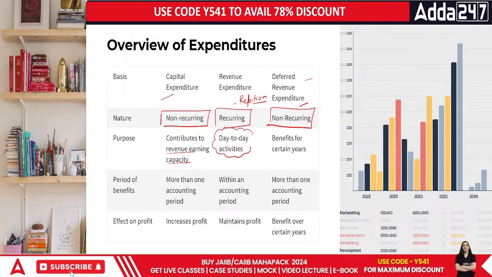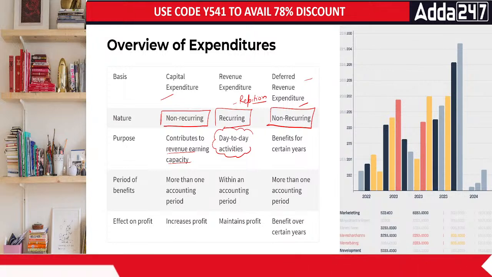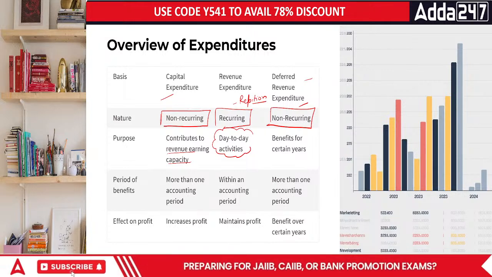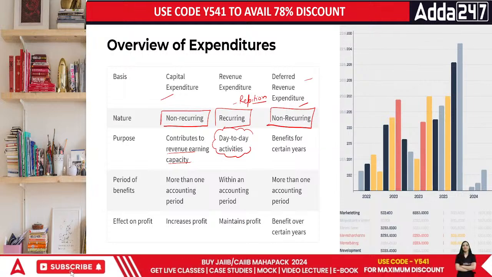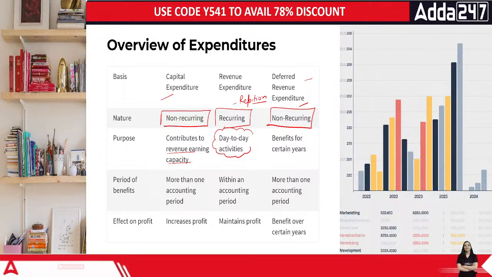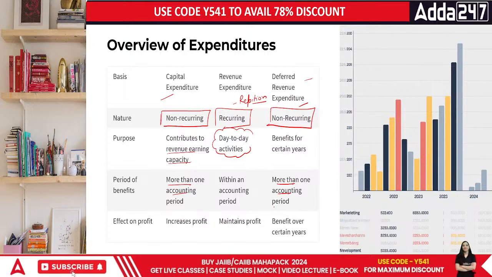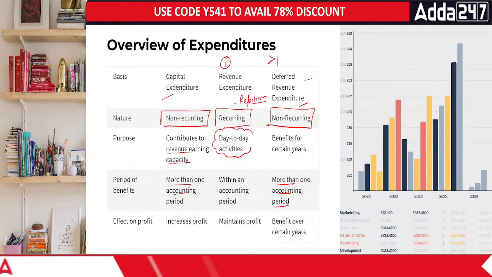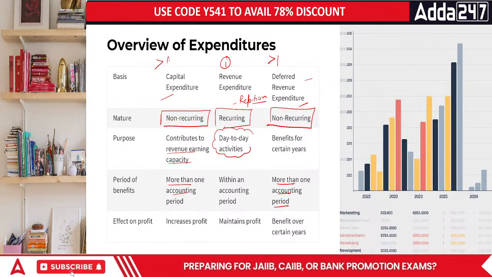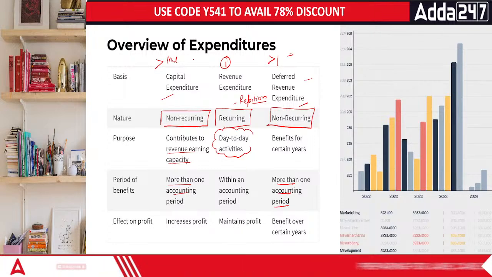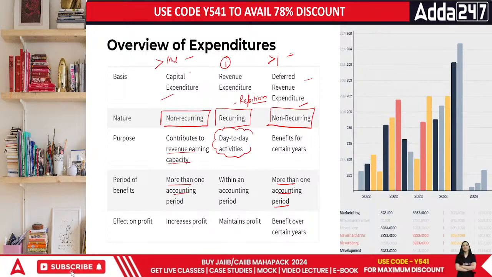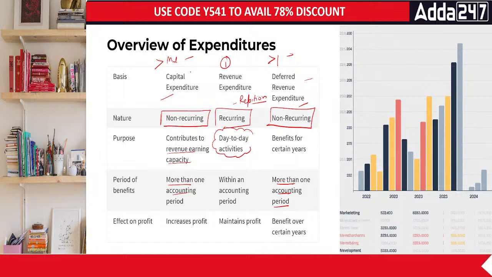Then the benefit for certain years is there for deferred revenue. So deferred revenue is not very long lasting, but yes, it is there for a specific period of time for sure, isn't it? Chaliye. Then the period is basically more than one accounting year, and this is also for more than one accounting year. This is for just 1 year, this is for more than 1 year, and this is for multiple years, I would say. This is medium and this is long term. That is how we define the specific area. Done now?